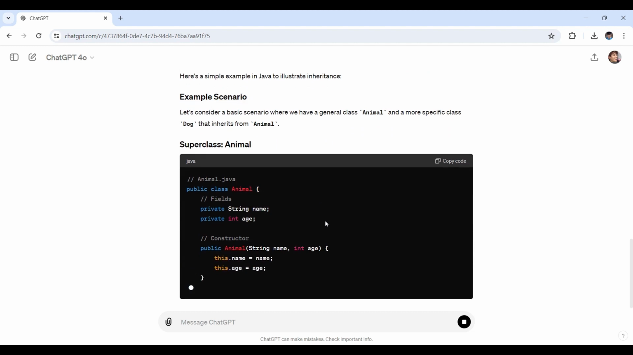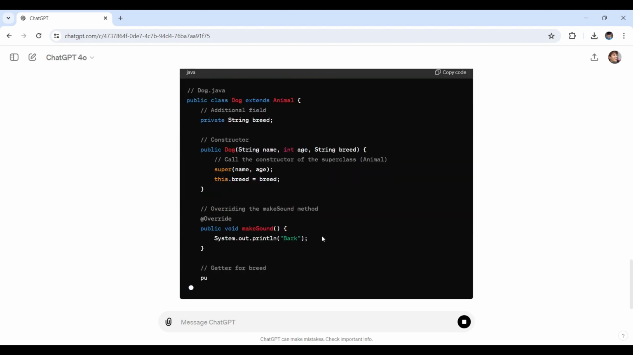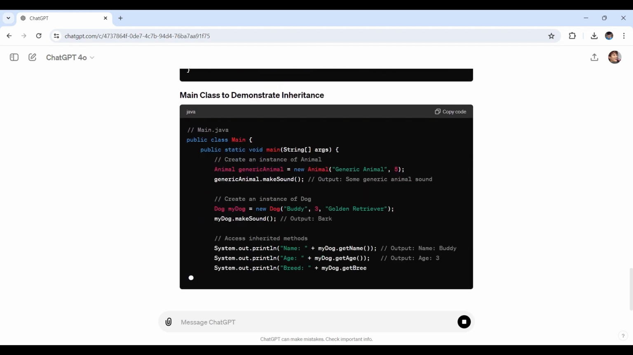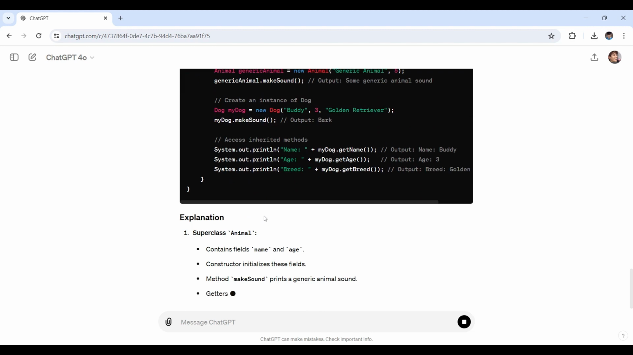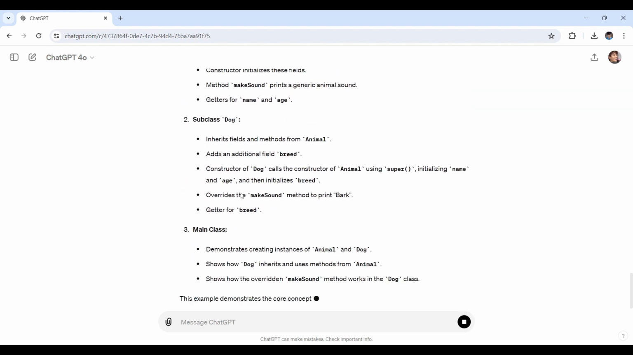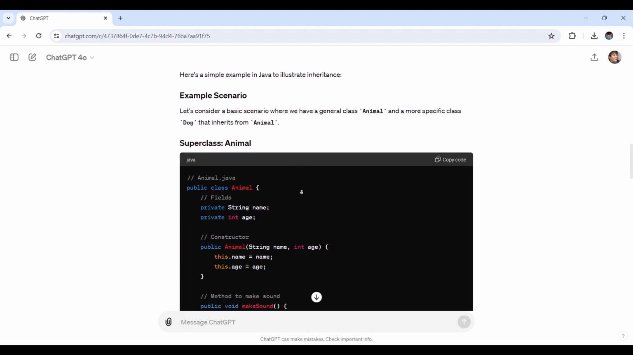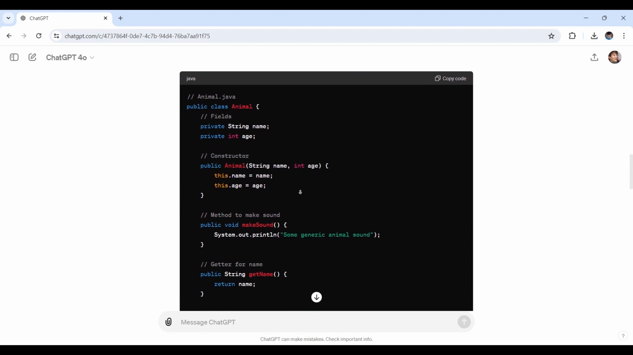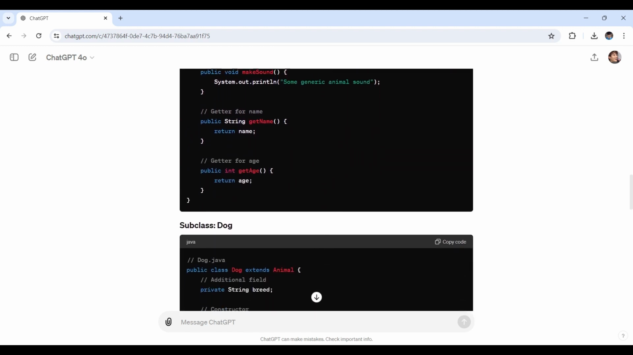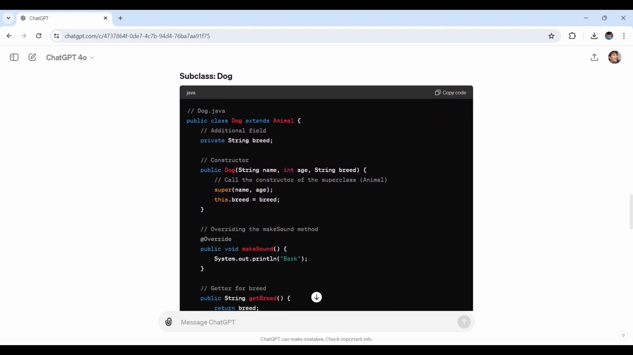For this response, ChatGPT explains that the dog class inherits the eat method from the animal class and also has its own bark method. This illustrates how inheritance allows for code reuse and the creation of more specific classes based on general ones. By providing clear explanations and practical examples, ChatGPT helps demystify complex programming concepts, making them more approachable